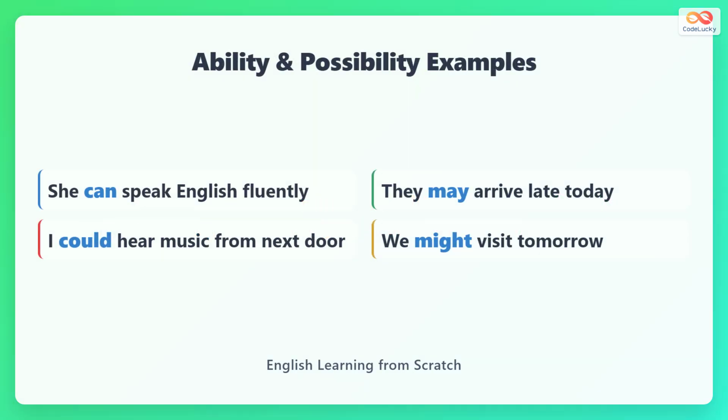Use modals like can, could, may, and might to talk about ability and possibility. For example, you can speak English or they might arrive late. These modal verbs are followed by the base form of the verb without to.